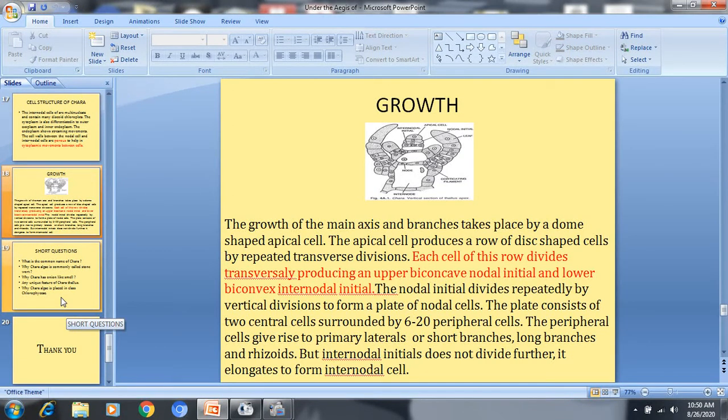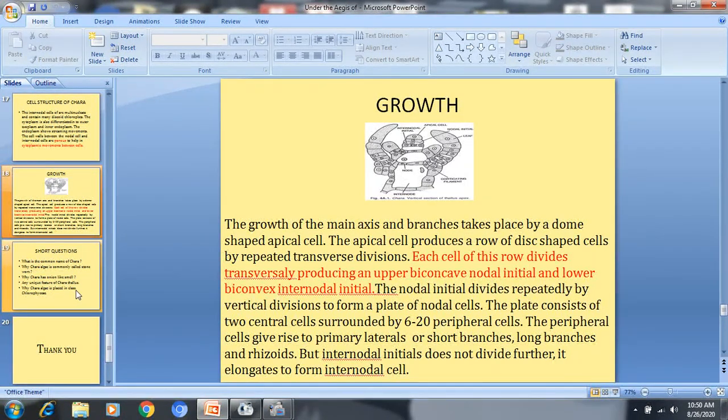But the nodal cell which is biconcave divides by vertical division and forms a plate of few cells, and out of this plate of few cells, two cells in the center act as the nodal cells and the surrounding 6 to 20 cells act as the peripheral cells.